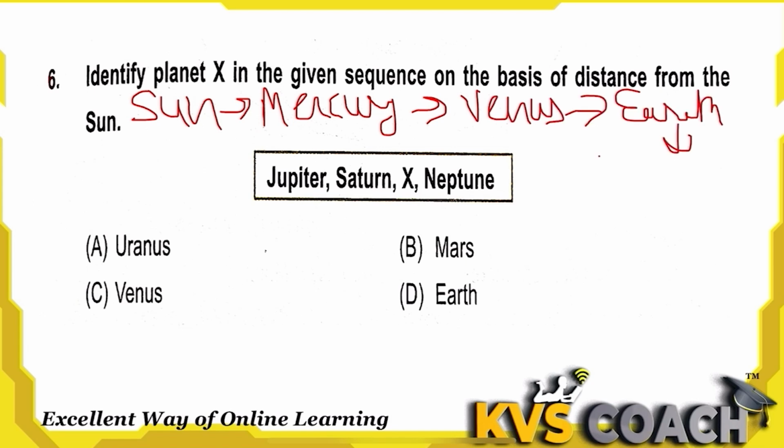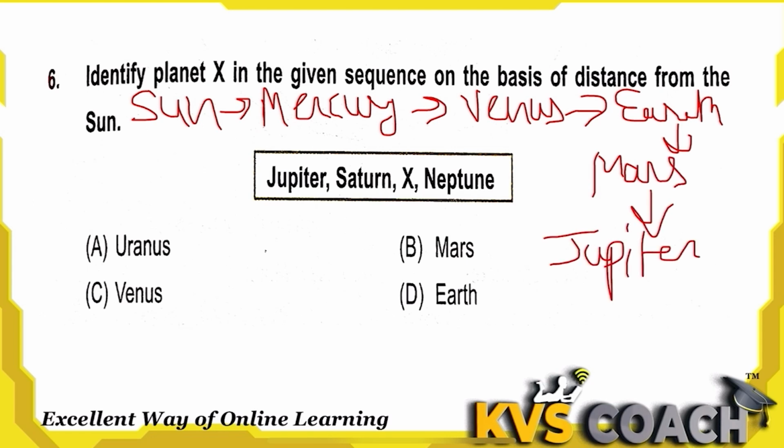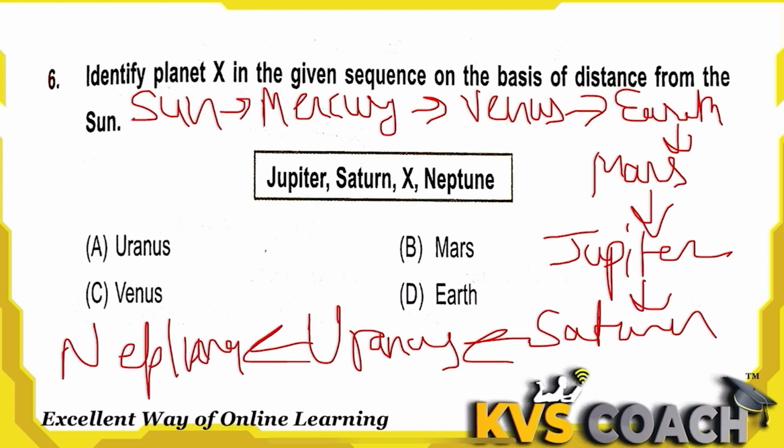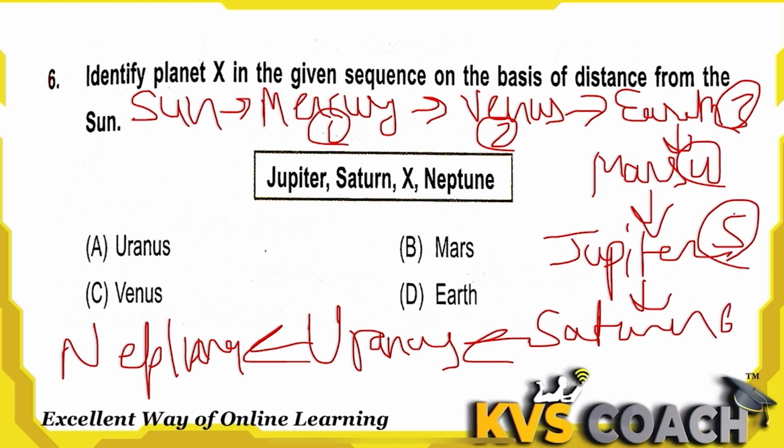After Earth it is Mars, and after Mars we have Jupiter, and after Jupiter we have Saturn. After Saturn there is Uranus, and after Uranus is Neptune. So this is the sequence of the planets from the sun. First is Mercury, second Venus, third Earth, fourth Mars, fifth Jupiter, sixth Saturn, seventh Uranus, and eighth is Neptune.